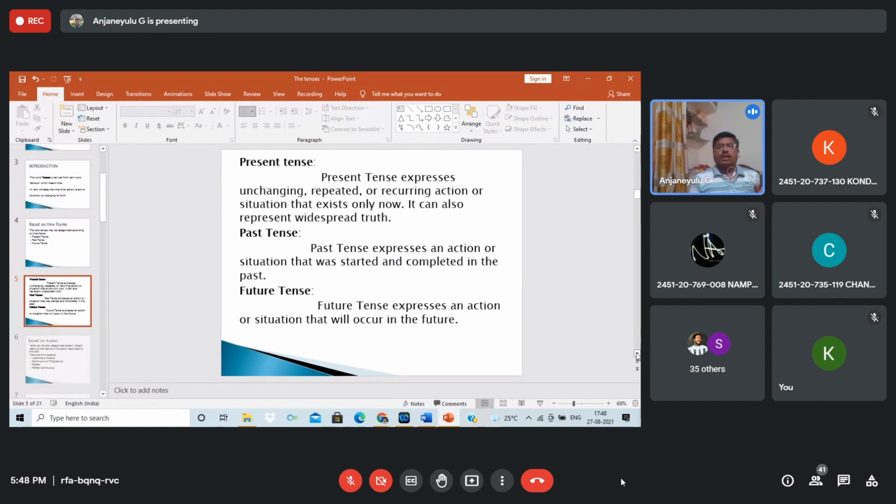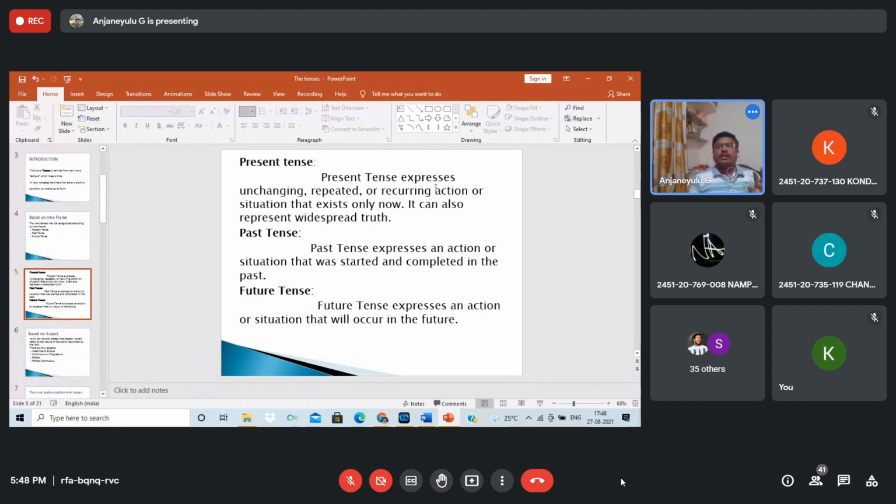Okay, students. Now see, the present tense expresses an unchanging, repeated, recurring action or situation that exists only now. That is present tense. Past tense, as you said, is a situation that was started and completed in the past, like I had dinner. If I say had, it is the past tense.